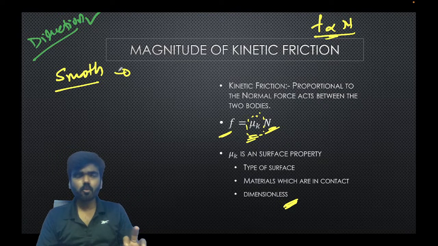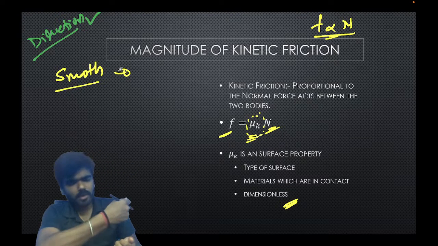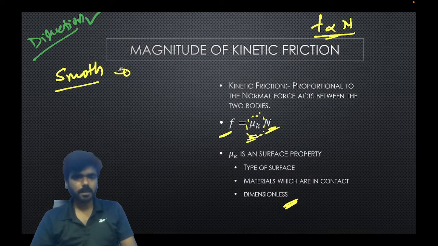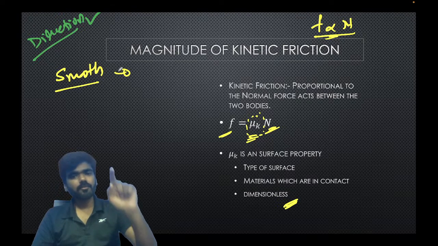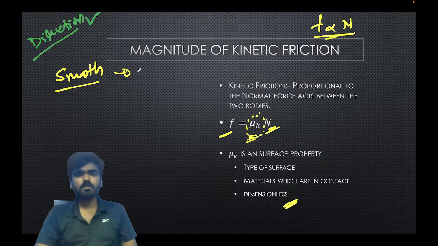If the surface is smooth, the friction force will be lower. You can easily slide, pull or push the object if the surface is smooth. It means that if the surface is smooth, friction force is smaller.